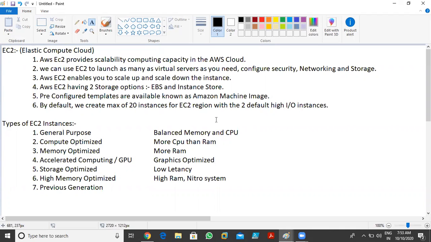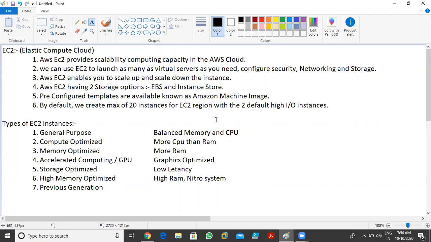Next we have storage optimized. Storage optimized means they provide you low latency. Low latency means very fast storage access, so your virtual machines run fast and access the data fast. There is no delay in the storage. It also gives you SSD storage, and the storage is very high capacity and very fast in that case.